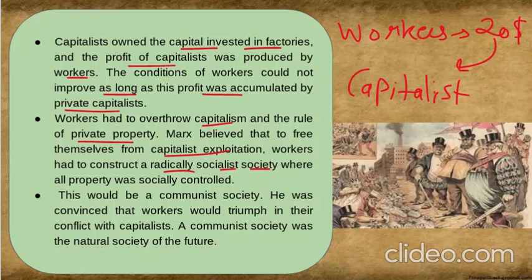So, Karl Marx says that if you want to remove this capitalist exploitation, you have to build a radical society where everything is socialist and everything is socially controlled. The property is not private, it's worked by everyone, it should be cooperative. This would be a communist society. He was convinced that workers would triumph in their conflict with capitalists. A communist society would be the natural society of the future. That means it would be the main society going forward.